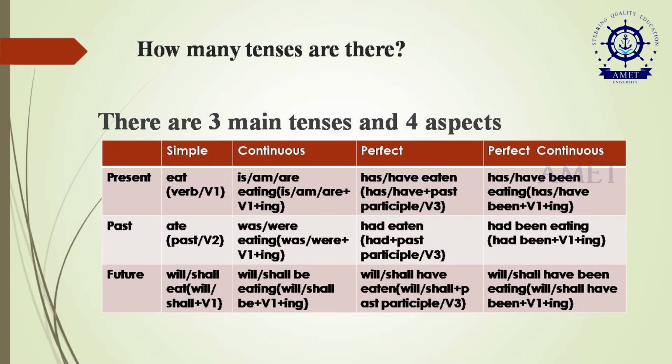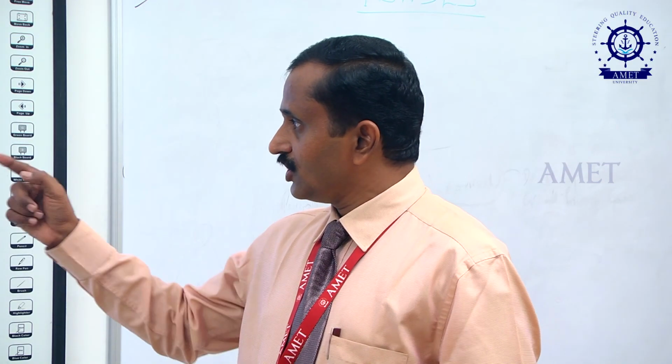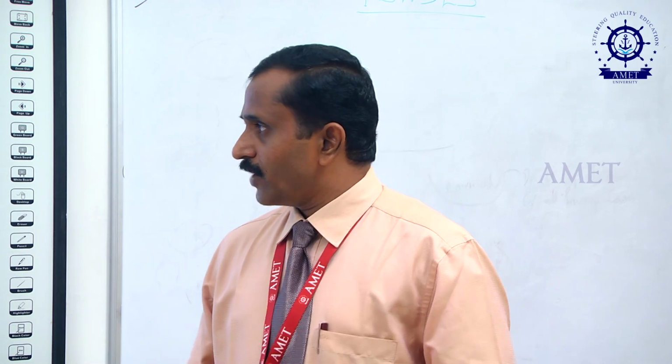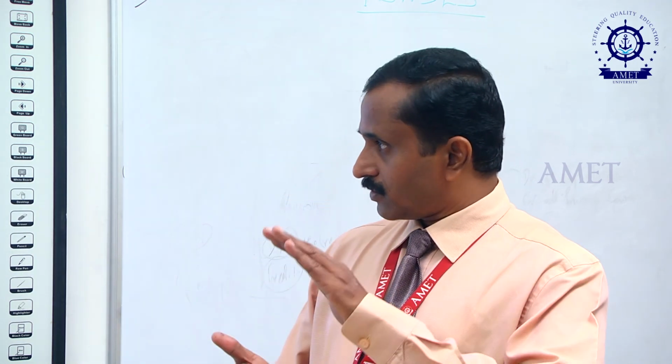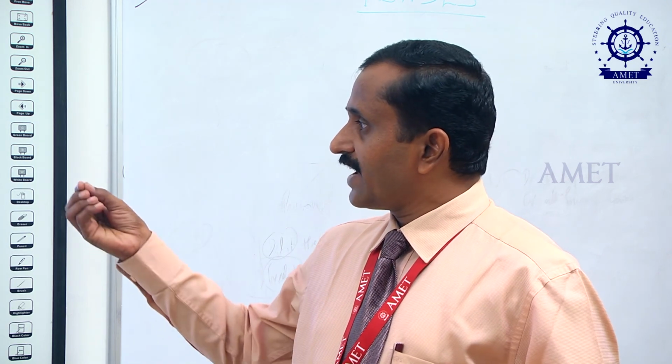For example, for simple present tense, we will have to use the base form of the verb: subject plus base form of the verb. For example, the verb eat, I have written here, eat. When you write in the continuous tense, we will have to use the ing form.